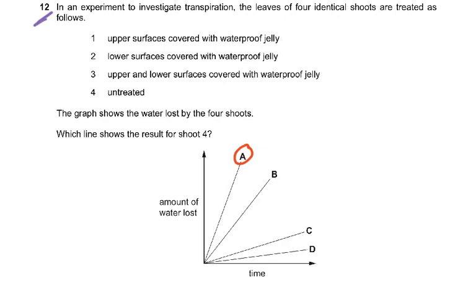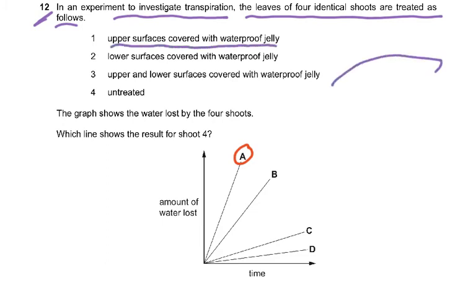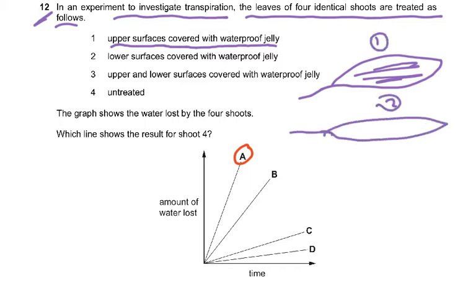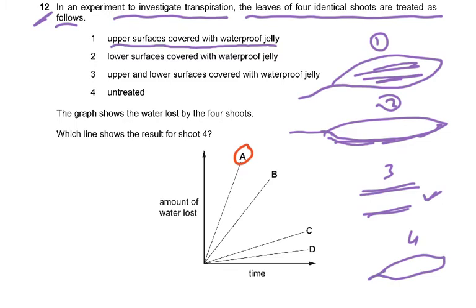Now coming to question number 12. In an experiment to investigate transpiration, the leaves of 4 identical shoots are treated as follows. Upper surface covered with waterproof jelly. So we have a leaf and we cover the upper surface with waterproof jelly. Then this is one. Then in number 2, we take another leaf and we cover the lower surface with waterproof jelly. Then in 3, both the upper and the lower surface are covered with waterproof jelly. And the 4th is untreated, just the leaf. And then what did they measure? The graph shows the water lost by the 4 shoots.